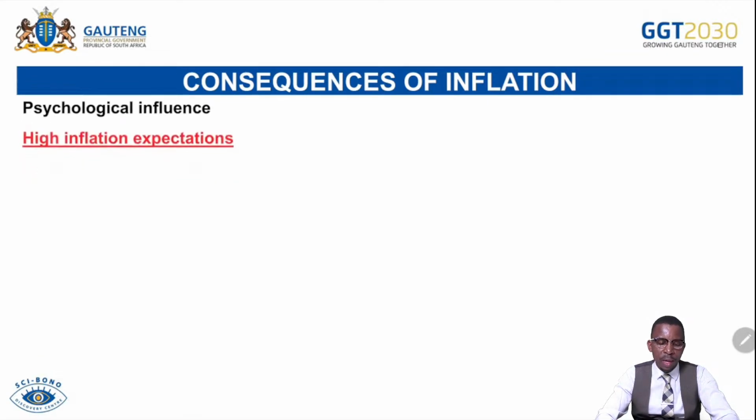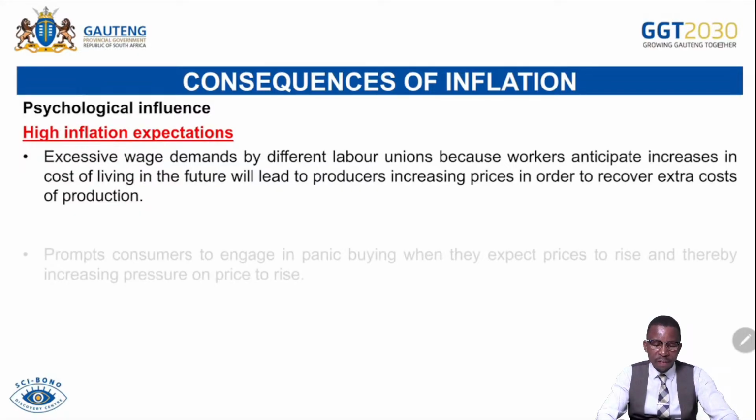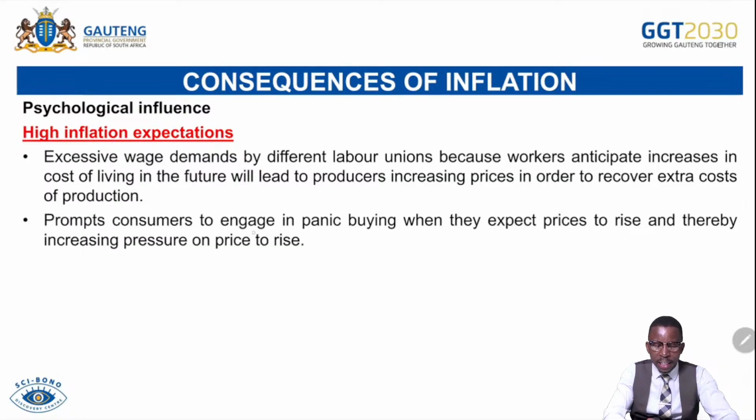We continue. High inflationary expectation. Excessive wage demands by different labor unions. If they expect a high level of inflation, they will be bargaining and demanding high wages and salaries, and put pressure on businesses and the government to give them reasonable wages and salaries so that they can have an improved living standard. It prompts consumers to engage in panic buying. They tend to buy more now because they want to keep their money from eroding. If they don't buy now, their money will afford fewer goods and services in the near future.